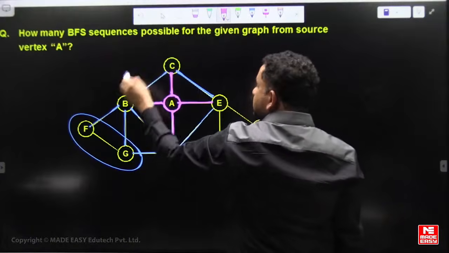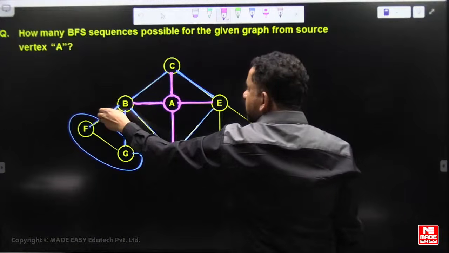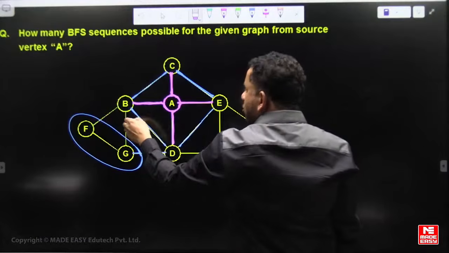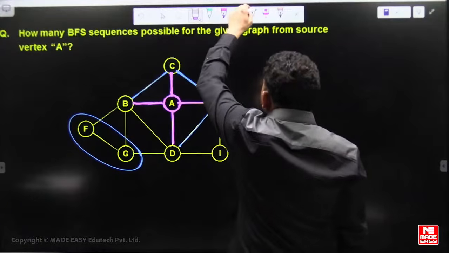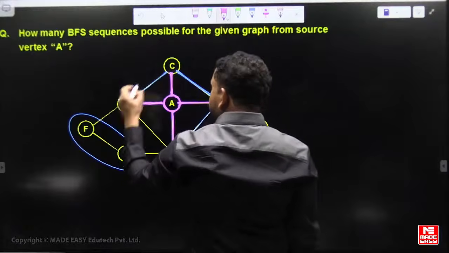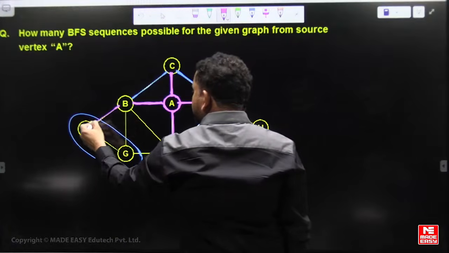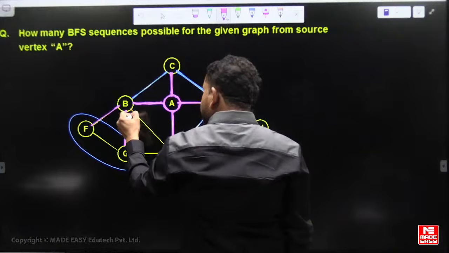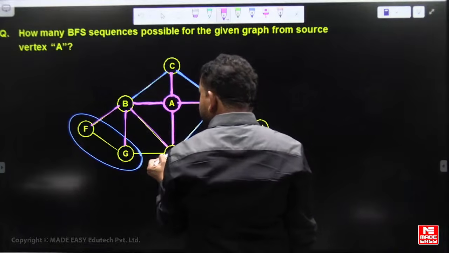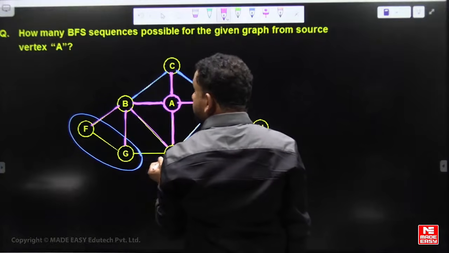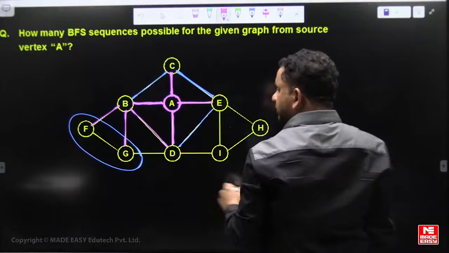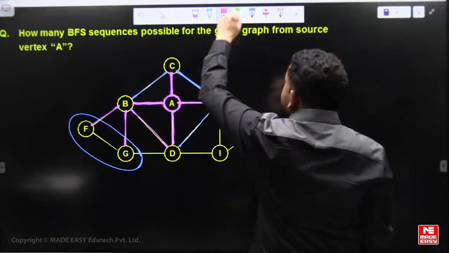These three edges are not tree edges; one of them becomes a cross edge. If B is visited before, then F and G can be visited. If D is visited before, then G can be visited in the third level, and F after that. But this edge does not affect it.